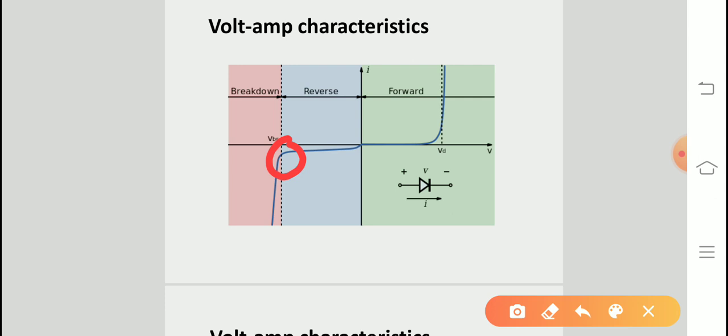And here I want to tell one more point, how temperature affects the flow of current. With an increase in temperature, what will happen? The current has to increase, because the material is getting more and more energy, so more valence electrons can jump to the conduction band. For both germanium and silicon, the increase can be about 7%. So this means that for a rise of 10 degrees, the current nearly doubles.